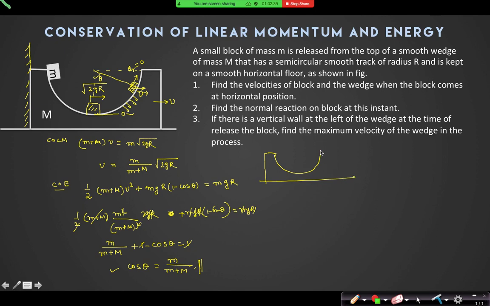So in order to find the maximum velocity, we have to assume that this block has come to this position, but now it is moving in this direction, because the wedge is now moving in this direction. Yes or no? Yes, sir. What equation can I write? I can write capital M V prime minus small m u prime is equal to m root 2 g r. Can I write this equation? Yes, sir, for maximum velocity of the wedge.